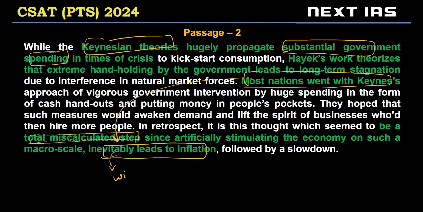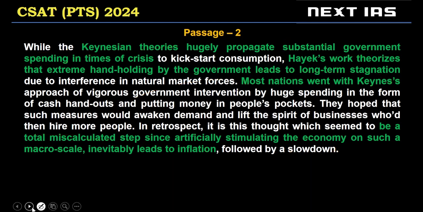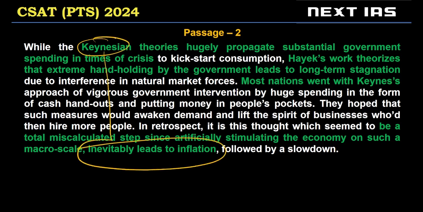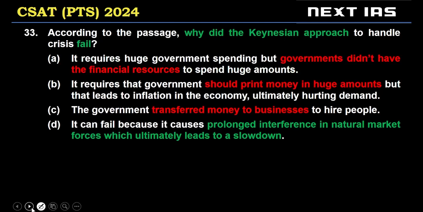मतलब it will lead to, inevitably मतलब will lead to this. So this is a very strong way to put it. Will lead to inflation followed by slowdown. All right. So according to the author, this inevitably leads to inflation. Keynesian approach inevitably leads to inflation. All right. Now, according to the passage, why did the Keynesian approach fail? It requires huge government spending, but governments didn't have resources. This is not discussed in the passage that this is why it failed. It said inflation would increase, right?